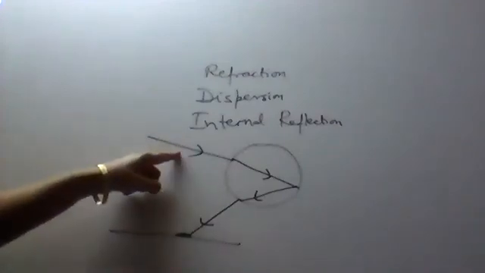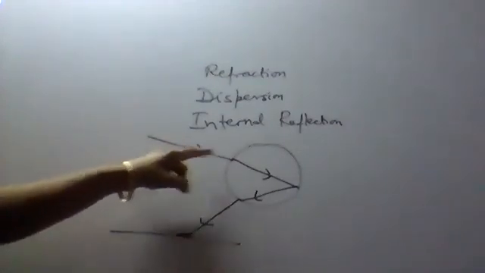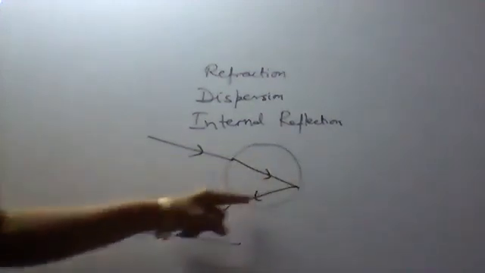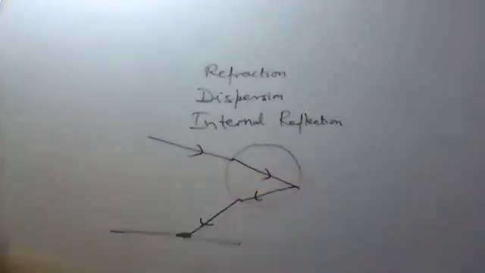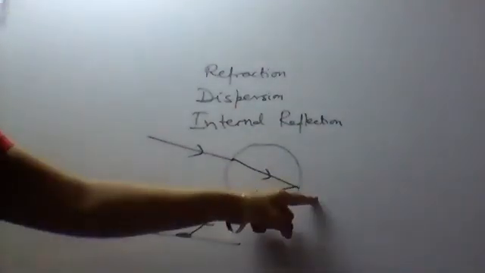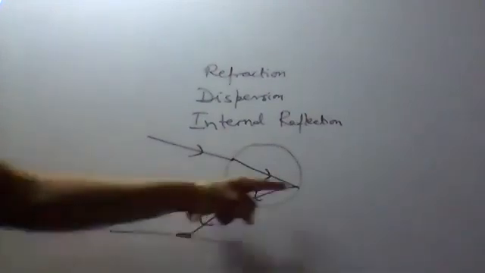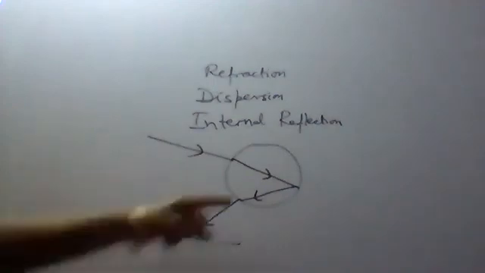So what are the 3 different phenomena? Refraction: this sunlight passing from air to water droplet bends, so refraction. Then it is dispersing into 7 colors. It is splitting this white light into 7 different colors, and these 7 different colors will not pass here to the air over here. They will be reflected back. This we call total internal reflection. We won't study it in detail over here. This phenomenon we call total internal reflection.